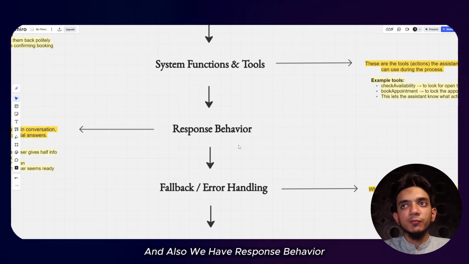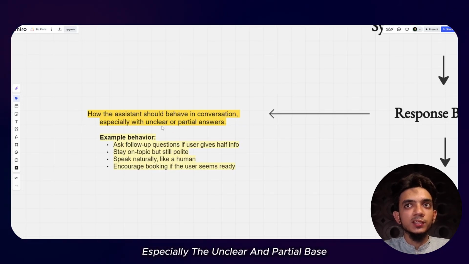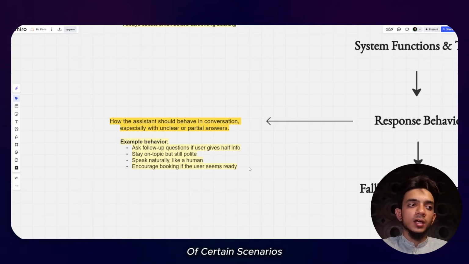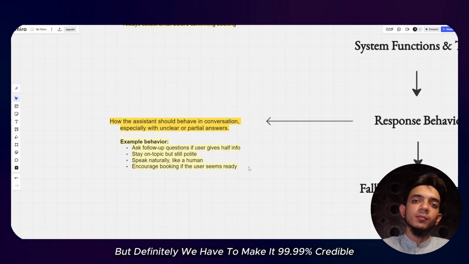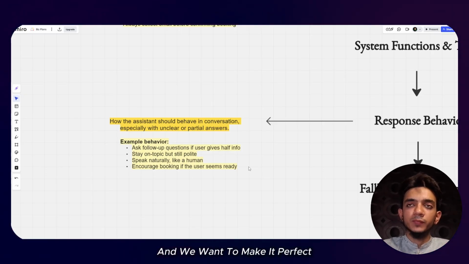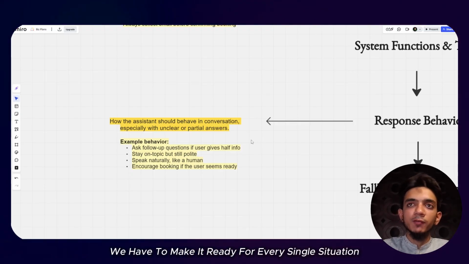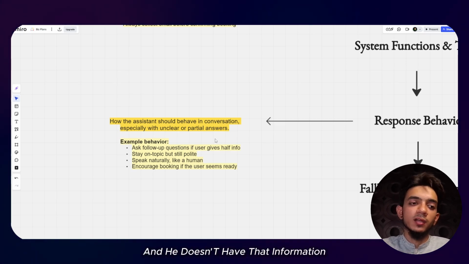And also we have response behavior, which is how the assistant should behave in conversation, especially in unclear and partial cases. Definitely there will be certain scenarios in which the agent won't have the information. It's very rare, but definitely we have to make it 99.99% credible, and we want to make it perfect, or near to perfect. So in that case, we have to make it ready for every single situation. So imagine a situation where the agent doesn't know the answer, and he doesn't have the information which the user is asking for.